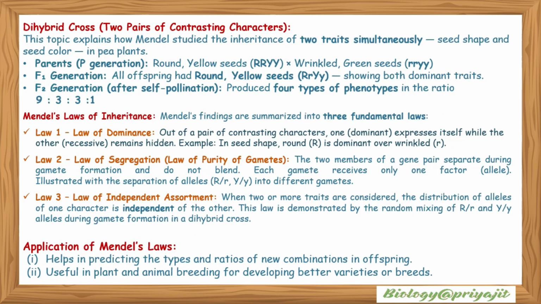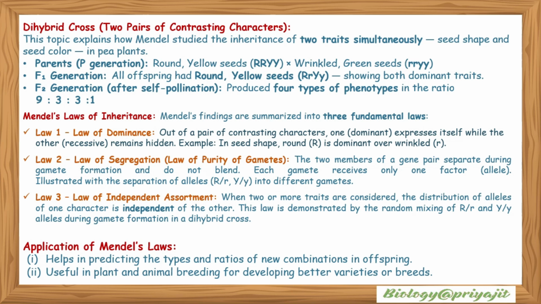Now you should know about the dihybrid cross, that's two pairs of contrasting characters. The topic explains how Mendel studied the inheritance of two traits simultaneously, seed shape and seed color in pea plants. So the parents, the P generation, round yellow seeds were crossed with wrinkled green seeds. In the F1 generation, all offspring had round yellow seeds showing both dominant traits, and in the F2 generation, after self-pollination of the F1 plants, four types of phenotypes appeared in the ratio 9:3:3:1. So 9 and 3 is the dominant character, and 3 and 3 is the recessive output.